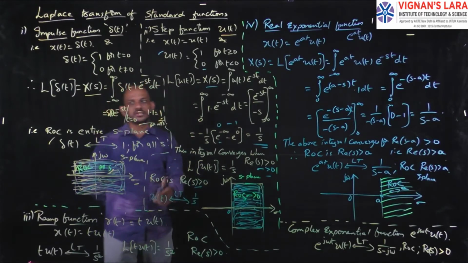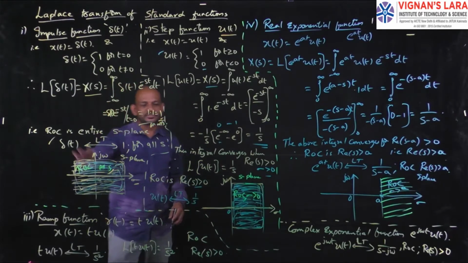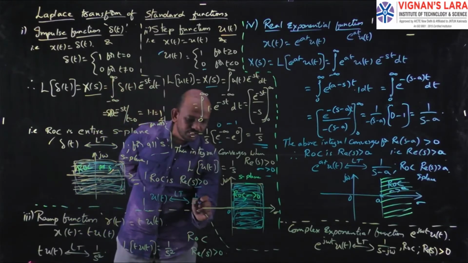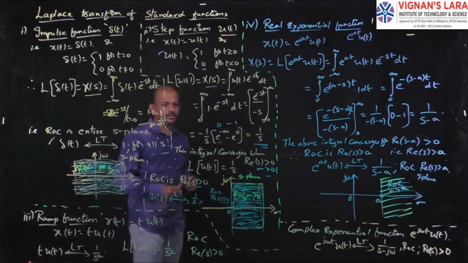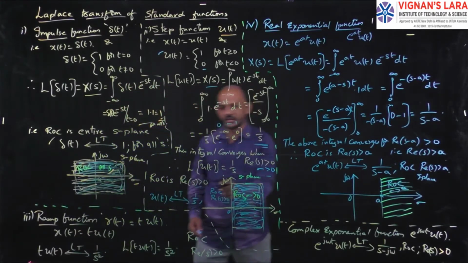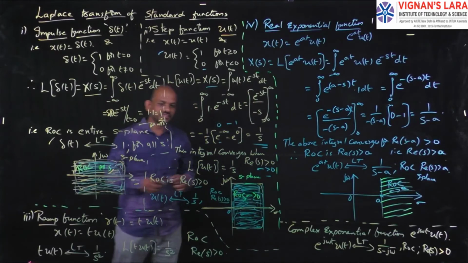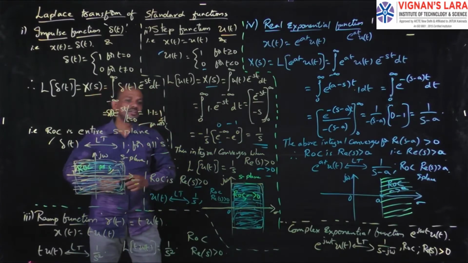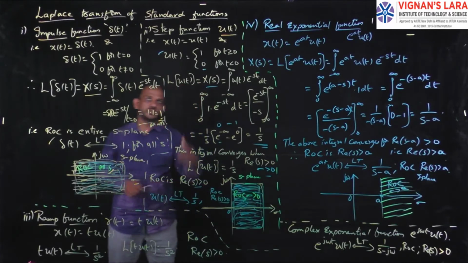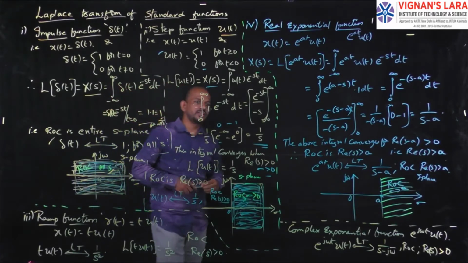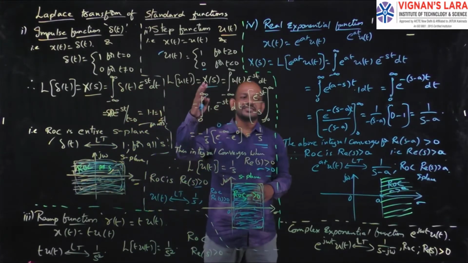And if you want to know the region of convergence, the ROC is real part of s greater than 0. So u of t has the Laplace transform 1 by s for sigma greater than 0, or real part of s greater than 0. This is how to find the Laplace transform of a step function.